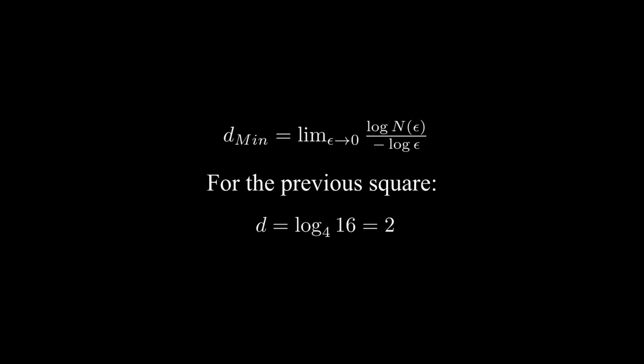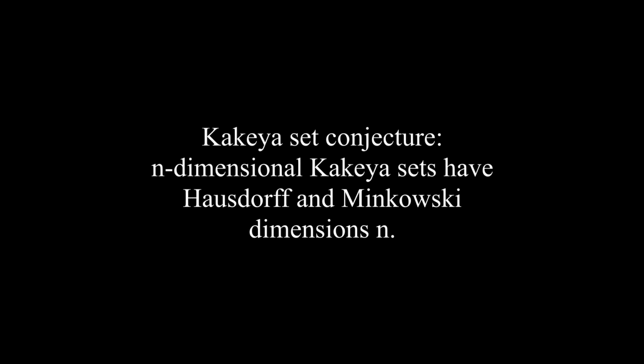After explaining this, you might have understood the main argument of the Kakeya conjecture. The minimum Hausdorff and Minkowski dimensions of the n-dimensional Kakeya set are both n. That's right, this is the conclusion proven by Wang Hong.